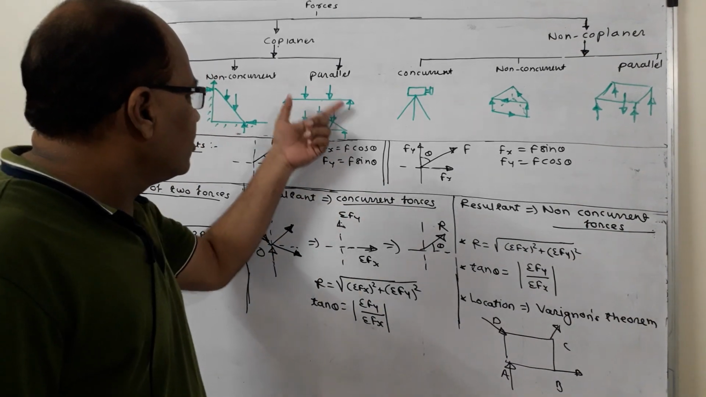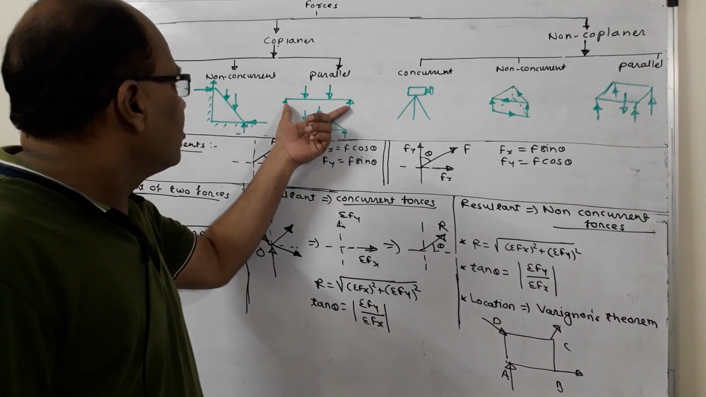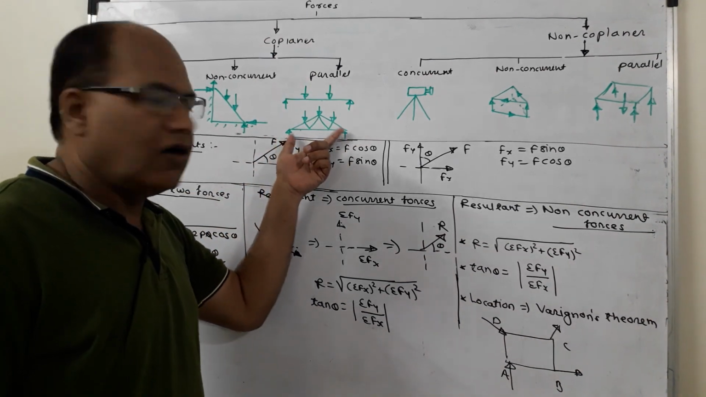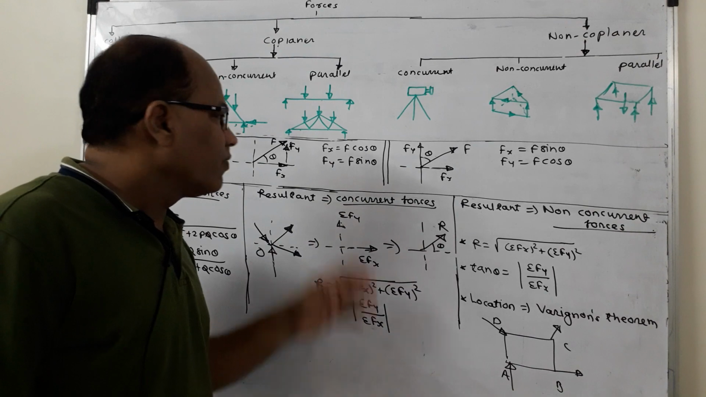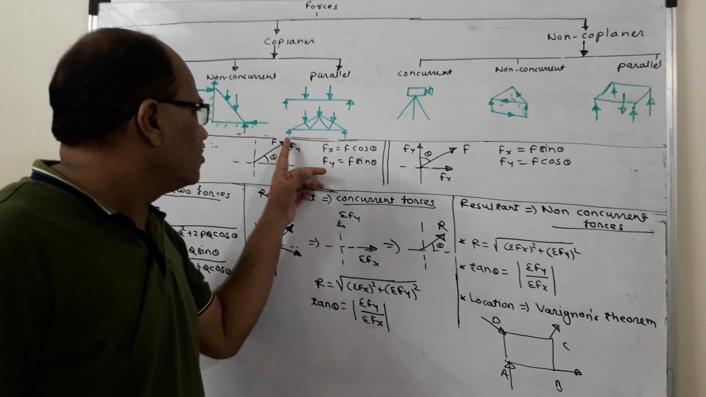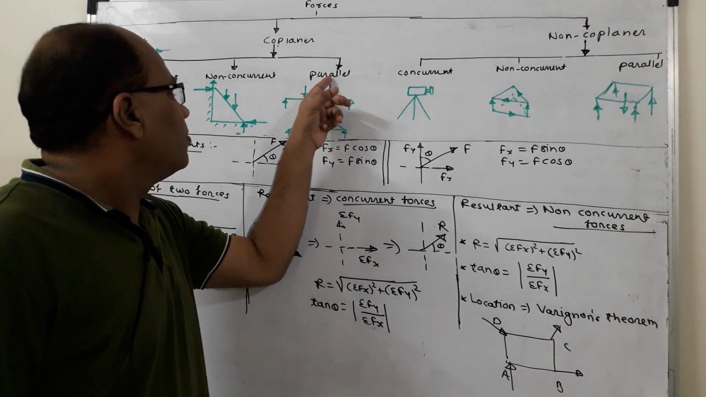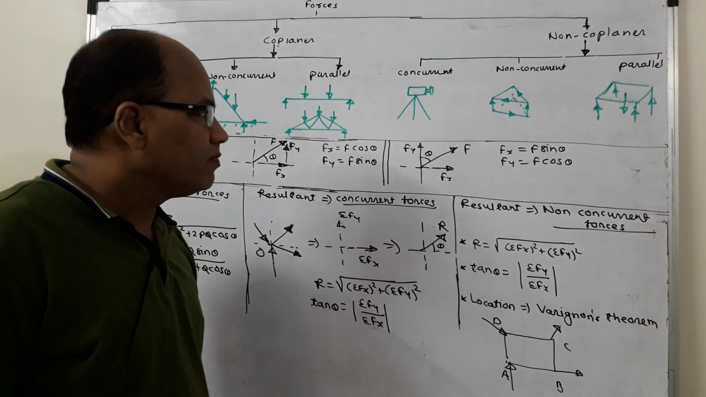which is subjected to vertical loading, it is a case of parallel coplanar forces, or you can consider a truss on which a number of forces are acting at the joints and the reactions at the supports which are vertical. So it is an example of parallel coplanar forces.